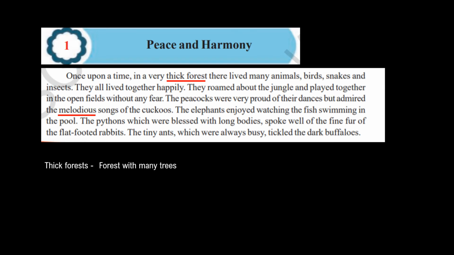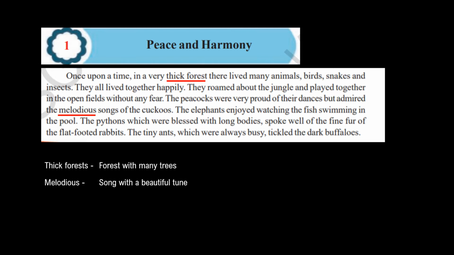So the cuckoos, I know, sing very well. So if they are describing a song as melodious, I think melodious means a song with a beautiful tune. So I write down the word melodious and write down the words song with a beautiful tune. And the sentence now makes sense. I continue reading. The elephants enjoyed watching the fish swimming in the pool. Yes, I understand that.